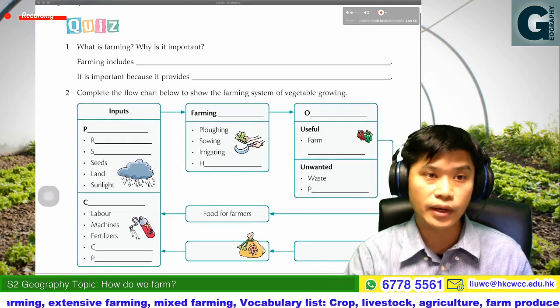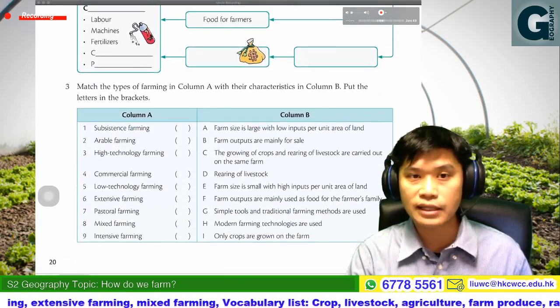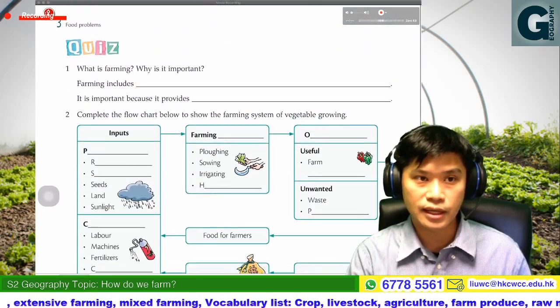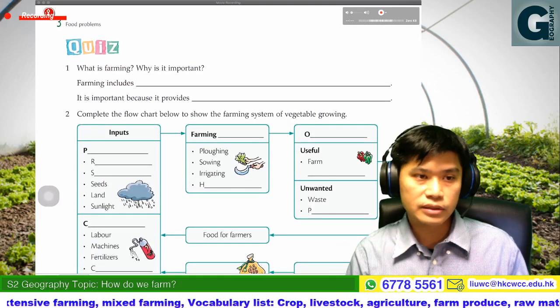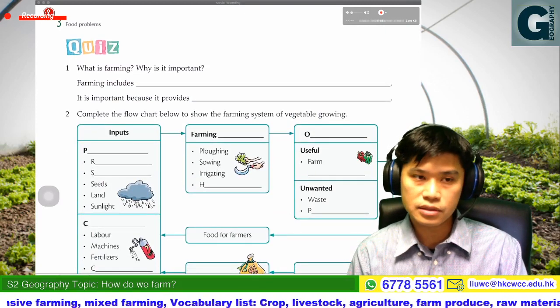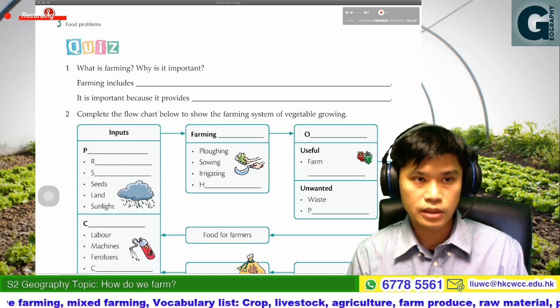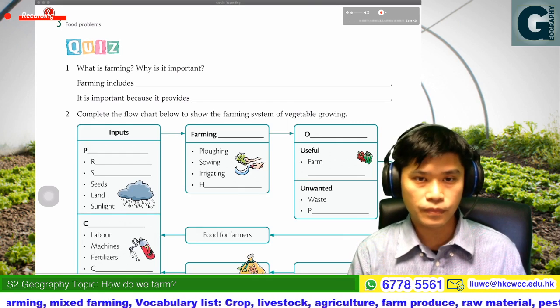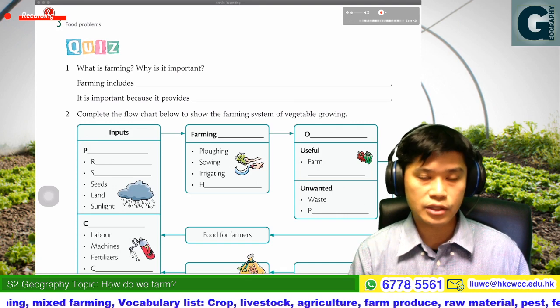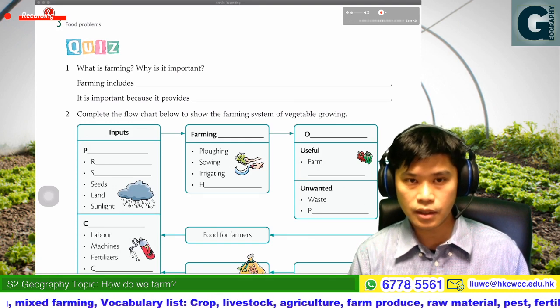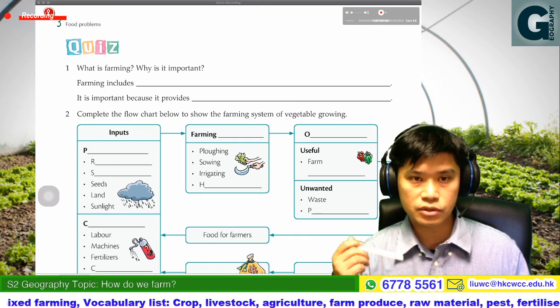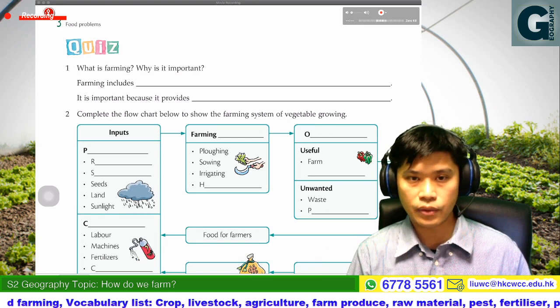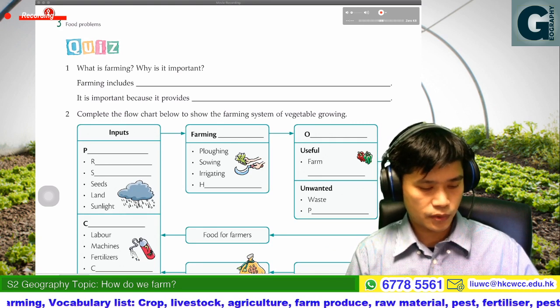We will check the answer later. So this is about unit 3.2: how do we farm? If you have any questions, you may email me or give a message on WhatsApp. I will answer it as soon as possible.